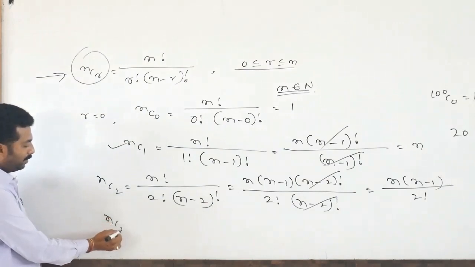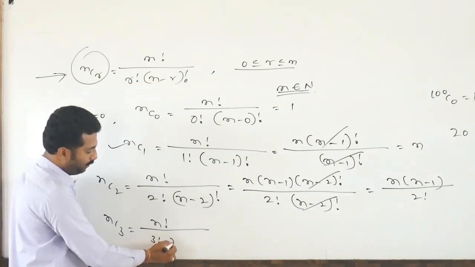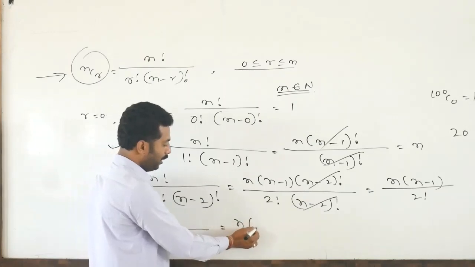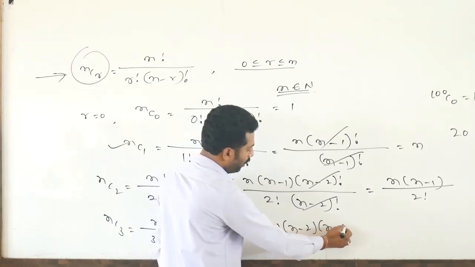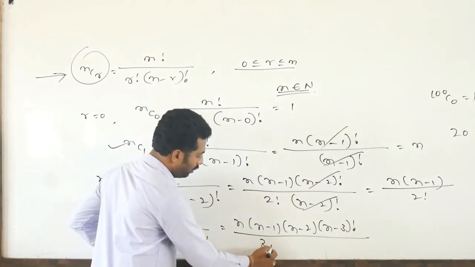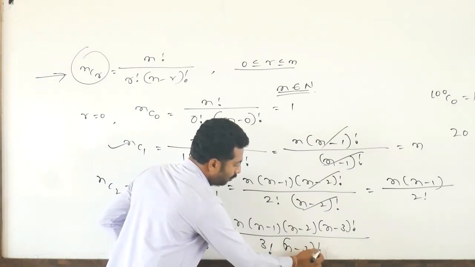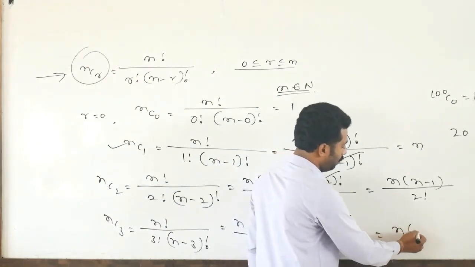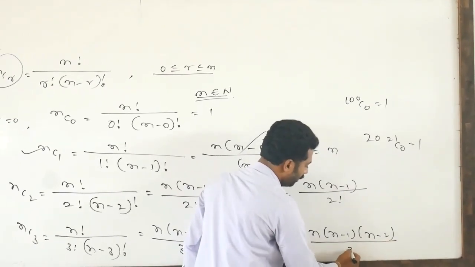Similarly, NC3. How to write NC3? That is N factorial divided by 3 factorial into N minus 3 factorial. The numerator is N into N minus 1 into N minus 2 into N minus 3 factorial, divided by 3 factorial as it is, then N minus 3 factorial. So N minus 3 factorial cancels. So finally, N into N minus 1 into N minus 2 divided by 3 factorial.